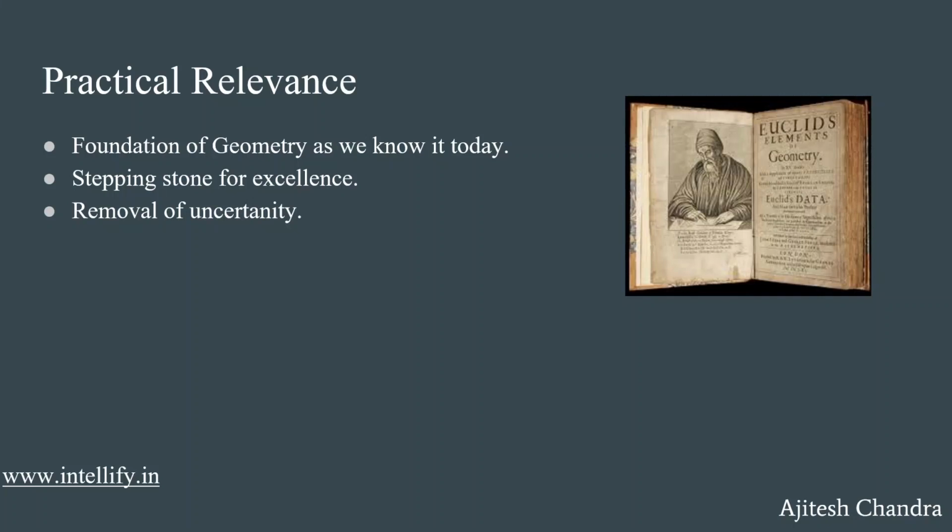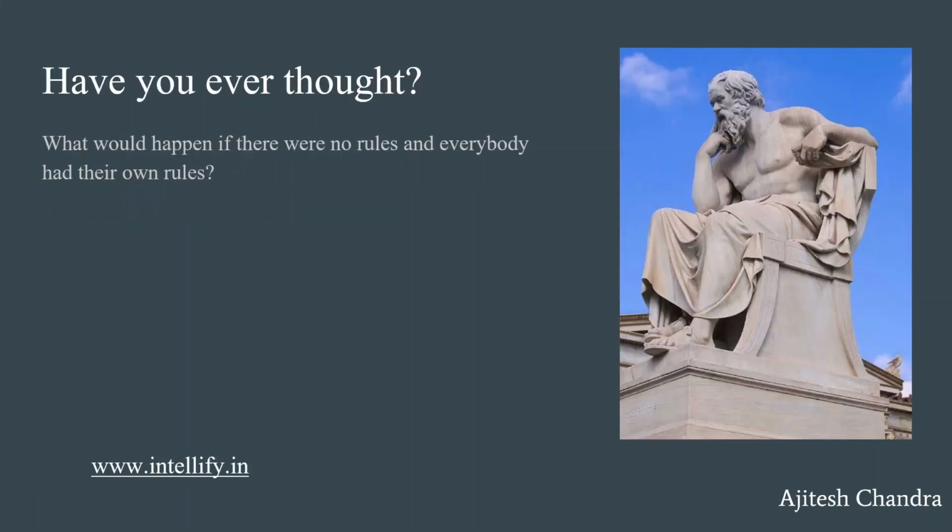Now let's think about another concept. What would happen if there were no rules and everybody had their own rules? Let's say one man says that from tomorrow it is illegal for children to drive cars. But another man says, no, it is legal. Now these two laws are absolutely opposite to each other. And the policeman will be so confused seeing a child driving a car because he will not know whether it is allowed or not. So similarly, this is what was happening in geometry. People had completely opposite definitions of many concepts. And thanks to Euclid, we were able to remove all this uncertainty.